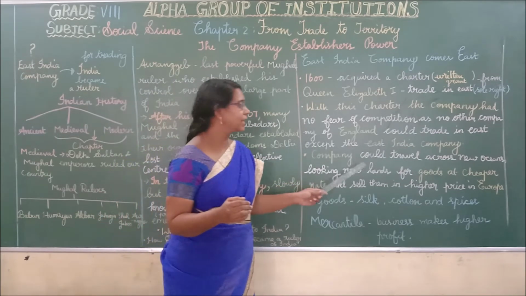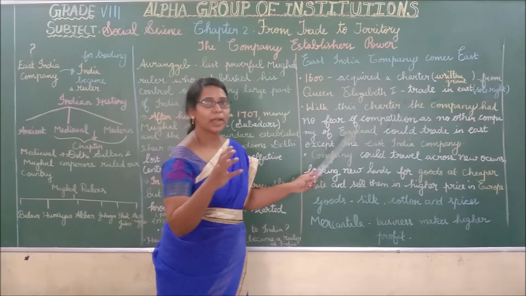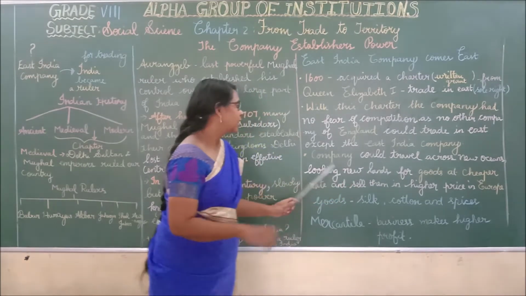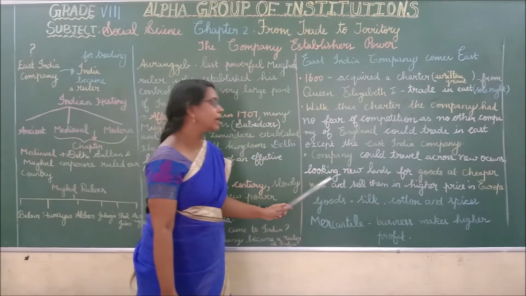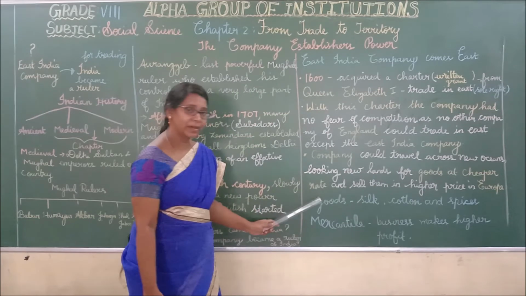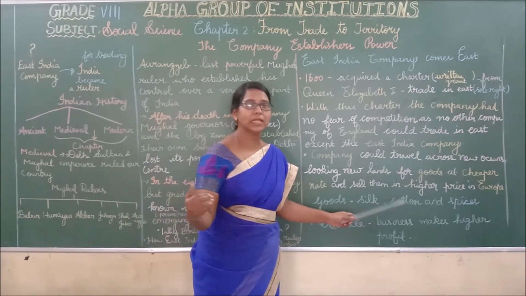In those days they got a written agreement from Queen Elizabeth I that only the East India Company can trade in the East. The company could travel across new oceans looking for new lands for goods at cheaper rates and sell them at a higher price. What does it mean?